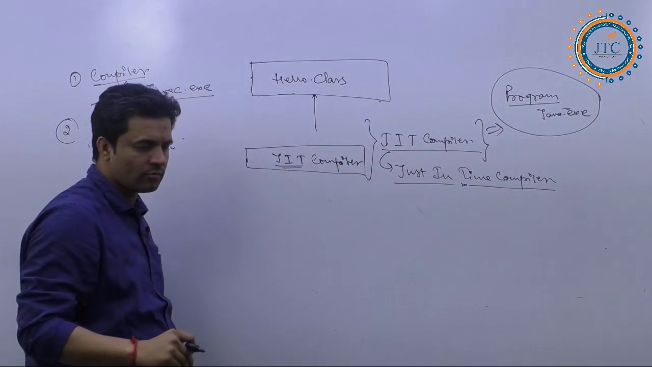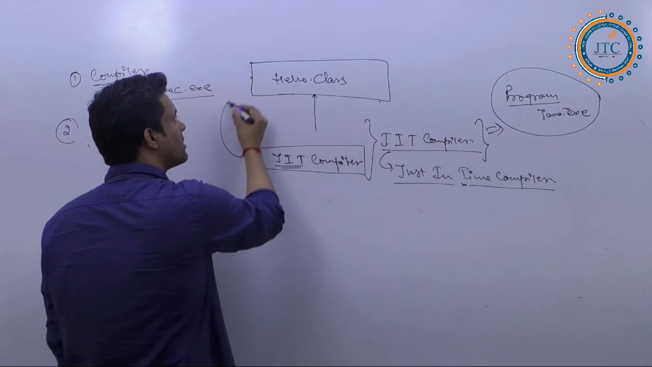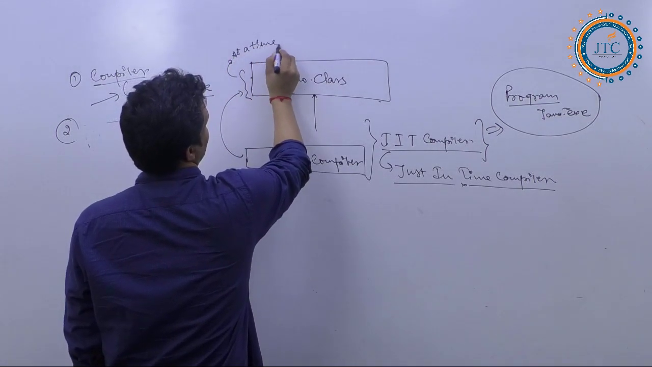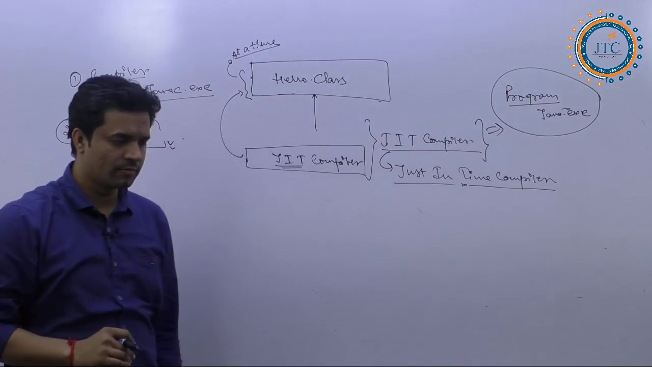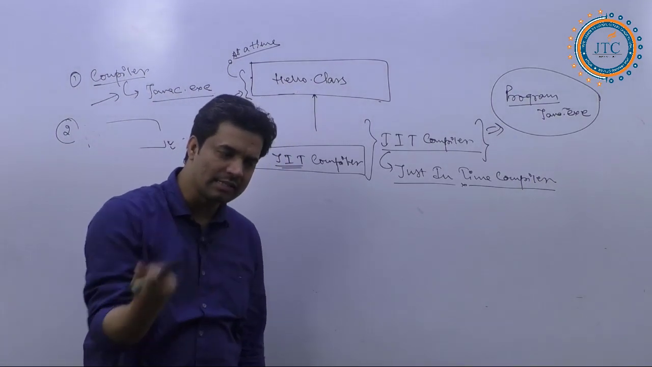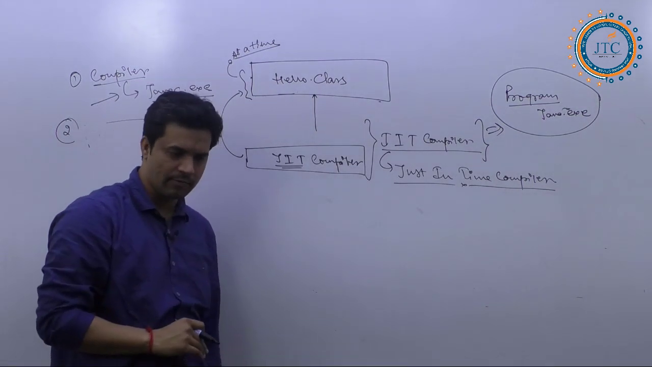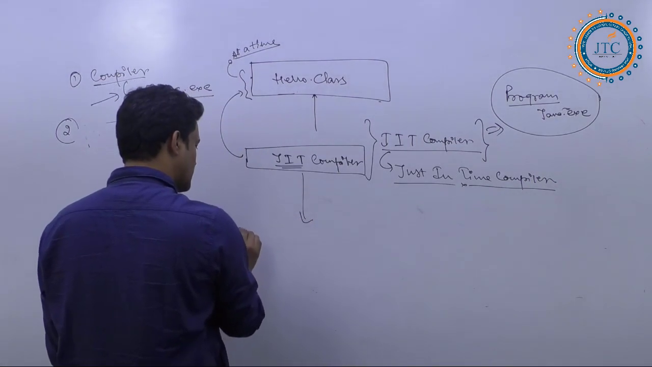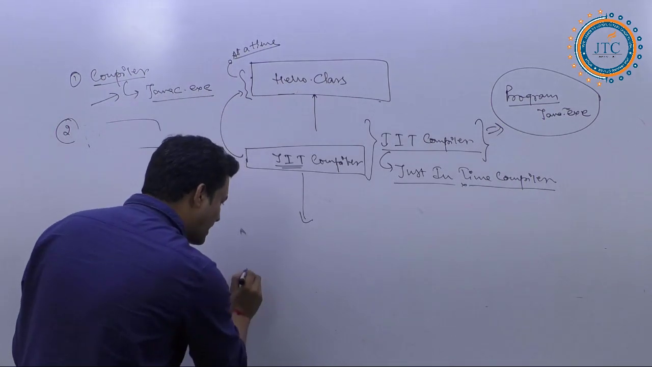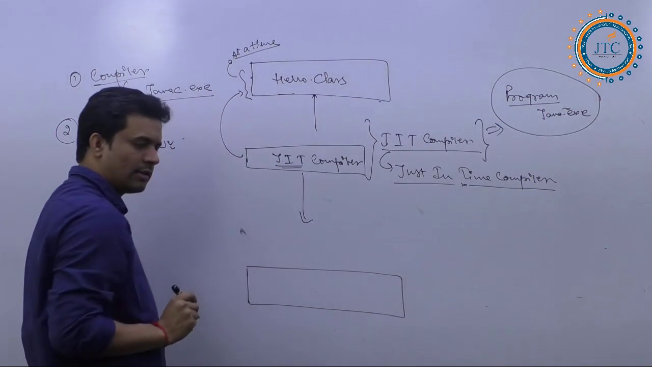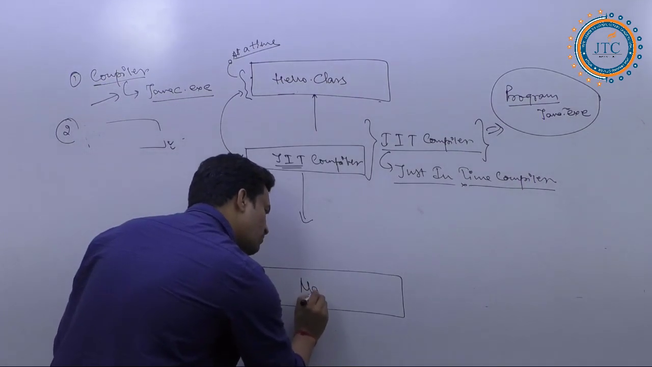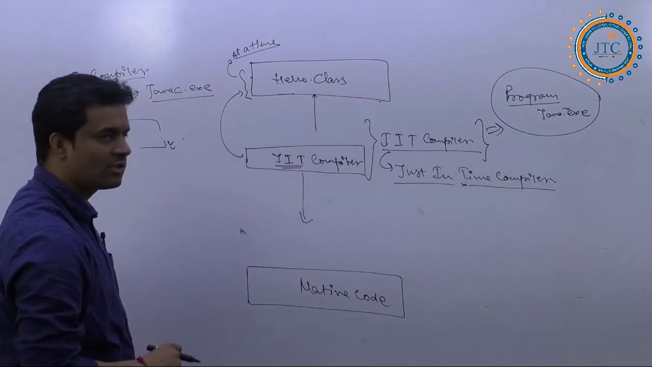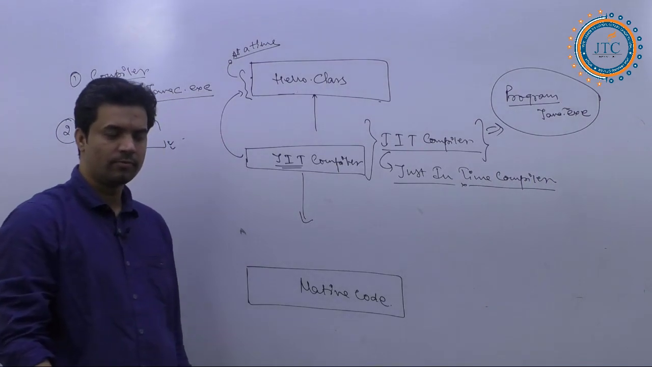The JIT compiler is reading the entire code at a time, all together at the same time, everything in one go. After reading all of this, the final destination is what we will be calling native code.